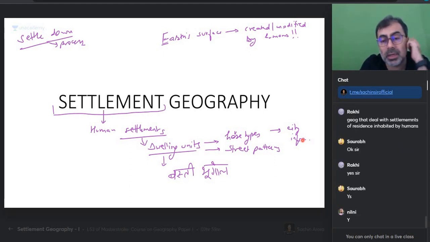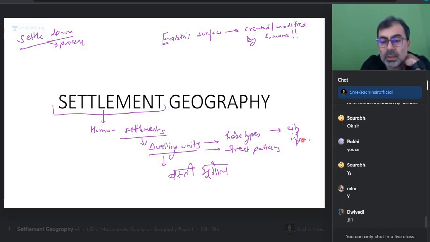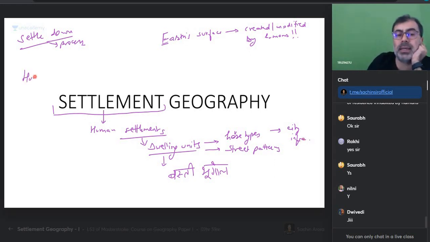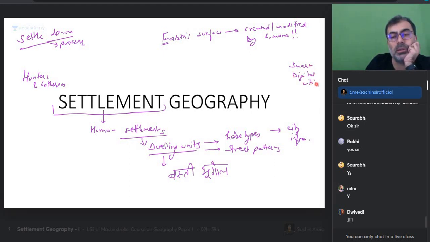So settlement is about the area where human beings who were hunters and gatherers decided to settle, and how did they transform that area into a settlement unit or a settlement system. Get that? And that area and the adjoining area, how do they interact? That is called settlement geography. Do we get that? So can I say hunters and gatherers to the present day, smart digital cities.